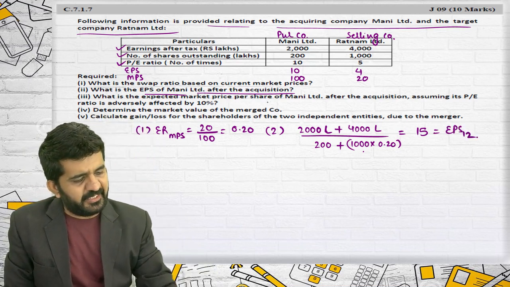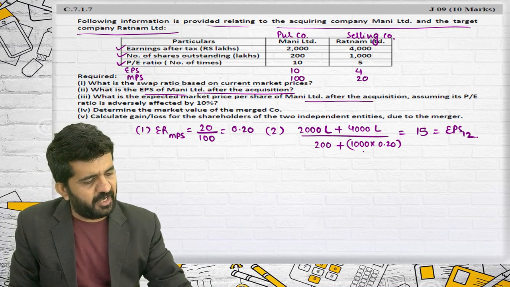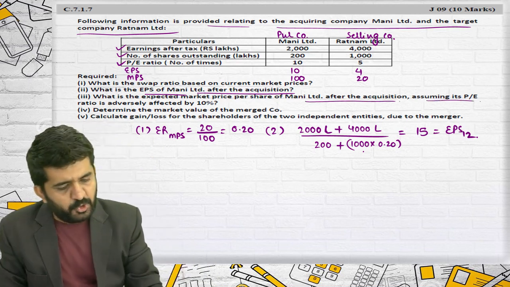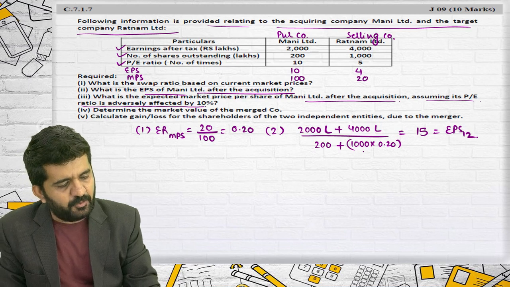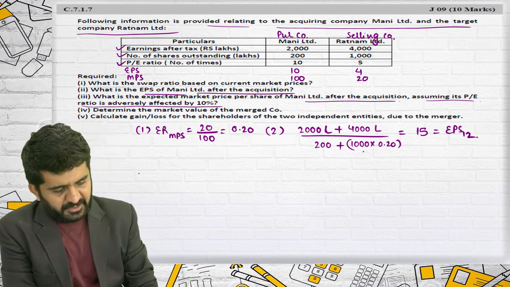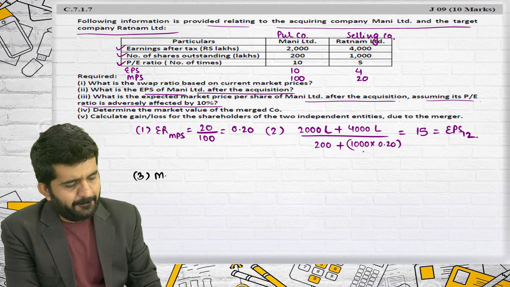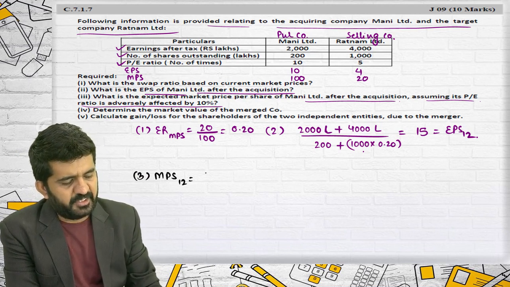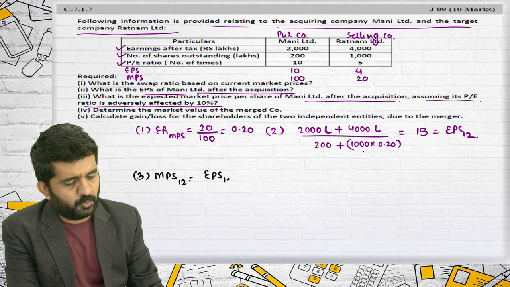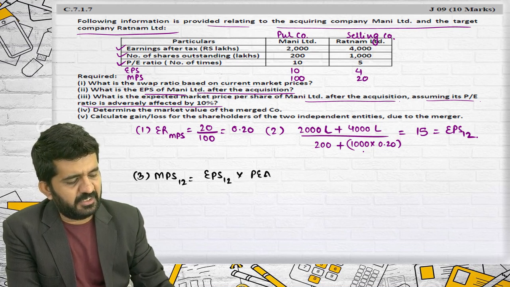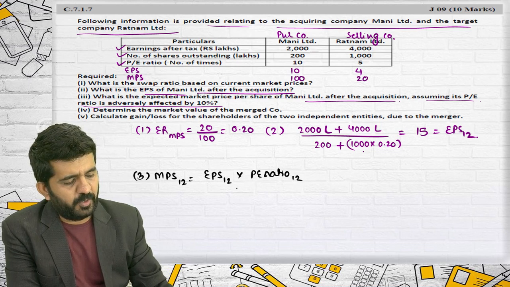What is the expected market price of Money Limited after the acquisition, assuming its PE ratio is adversely affected by 10%? Answer number 3. MPS 12 is nothing but EPS 12 multiplied by PE ratio of 12.